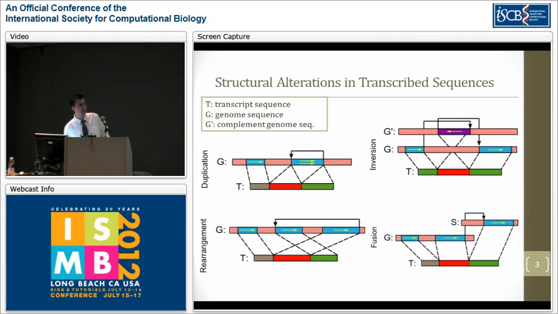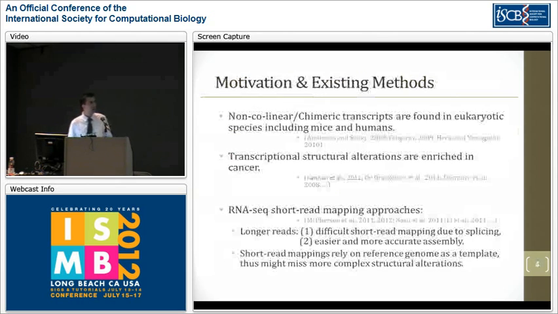And even though this example is a double breakpoint example with an internal inversion, it could also be a single breakpoint example with the entire suffix being inverted. For the fusion cases, we consider that we are given two genomic sequences as potential fusion partners. And here we assume that transcription starts in one of these sequences and has a single time jump to the other sequence and continues over that side.